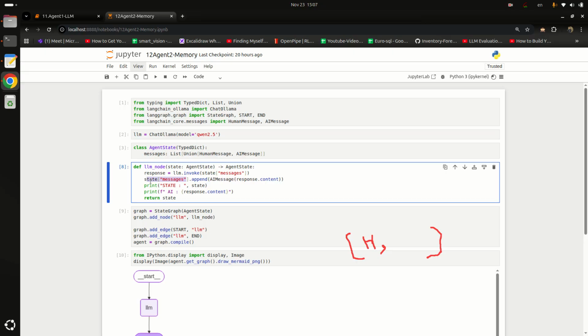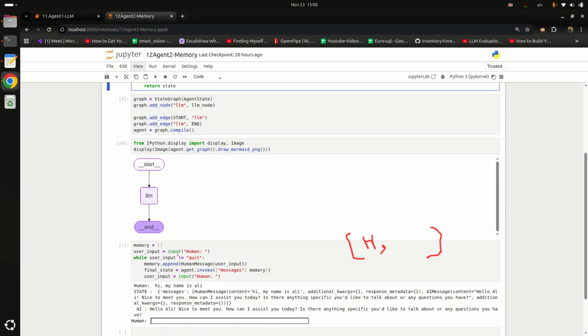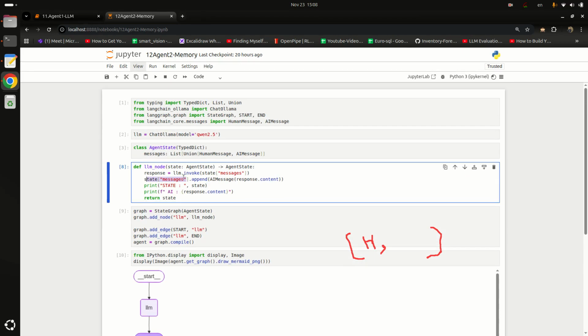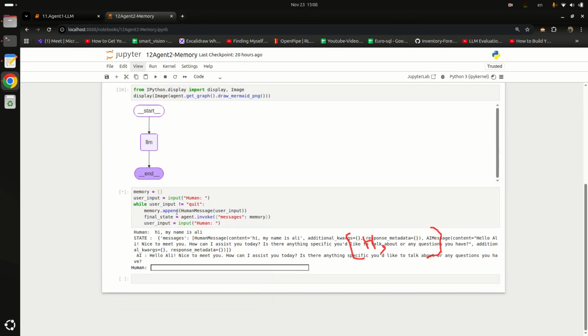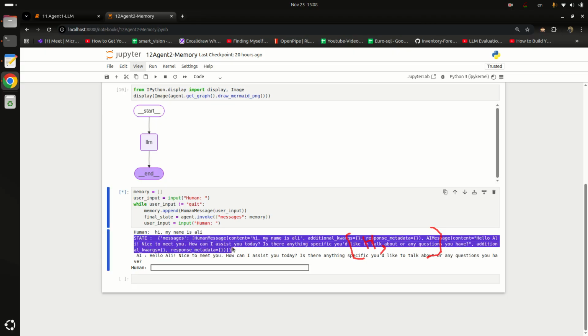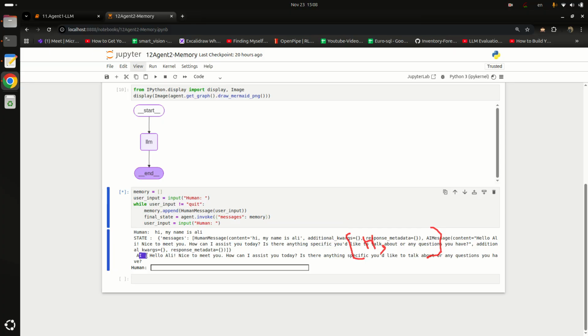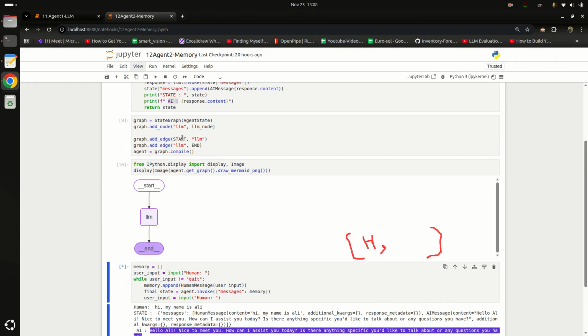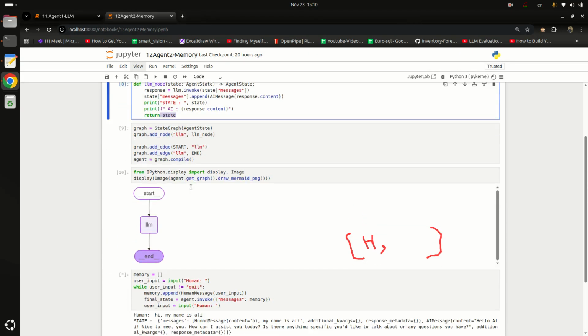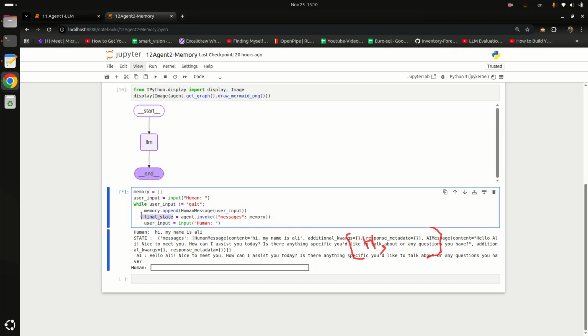So basically, we are appending the human message here, and we are appending the AI message in this line, and here we are printing the state. And after that, we print response.content, and it is the AI response, so it is basically AI colon, and then the response from the LLM. Okay, perfect. It is returning the state, and we are storing that state in the final state variable. Like now if I ask, what is my name,